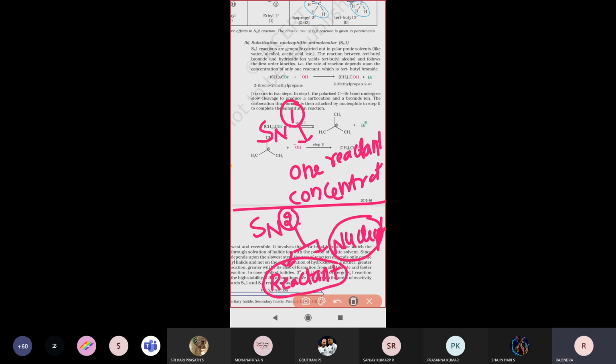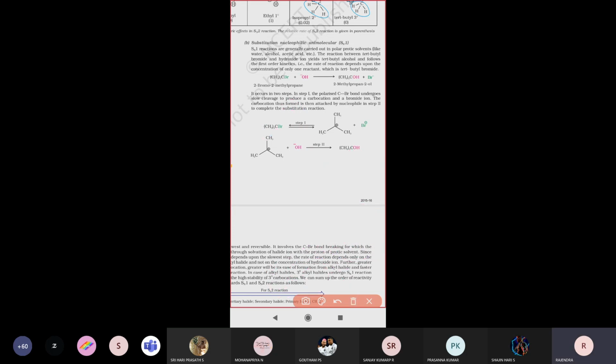Let us see these points once again. The rate of reaction depends upon the concentration of only one reactant. That's why we call it the SN1 mechanism.